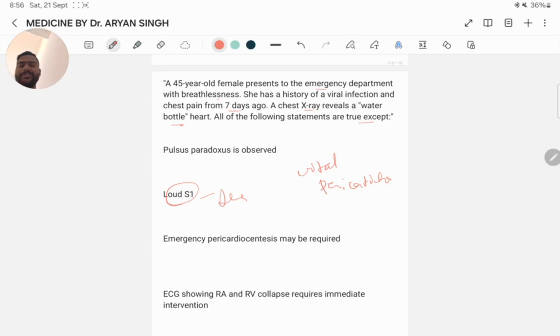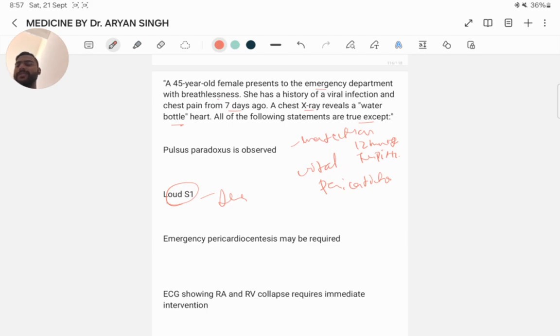Pulsus paradoxus is characterized by a drop in blood pressure of more than 12 mmHg during inspiration. It is a feature of cardiac tamponade. In an emergency, pericardiocentesis may be required.